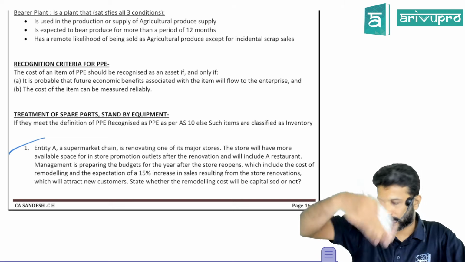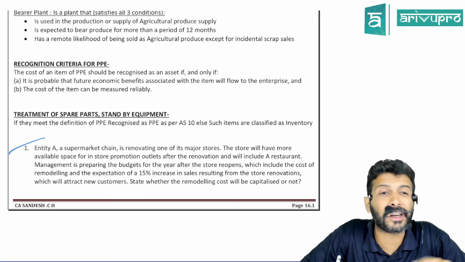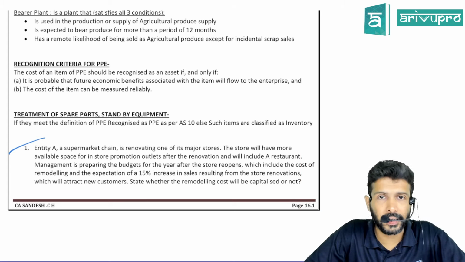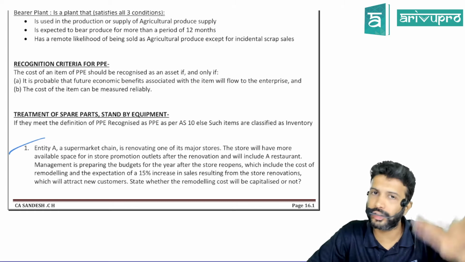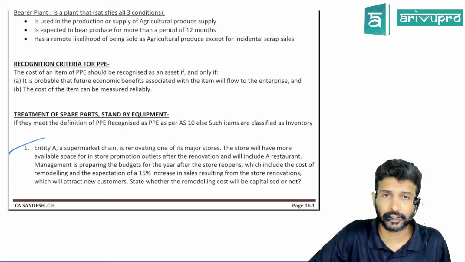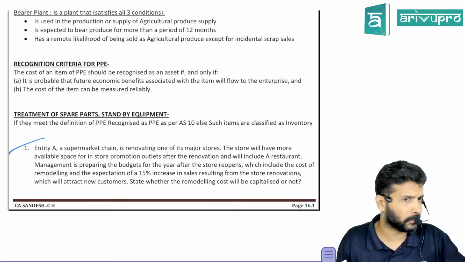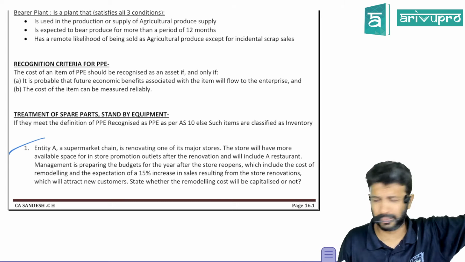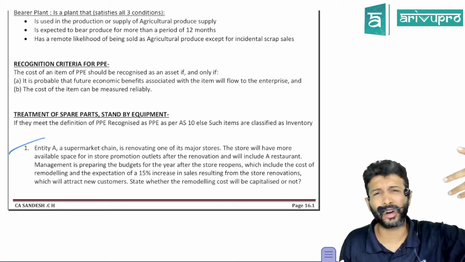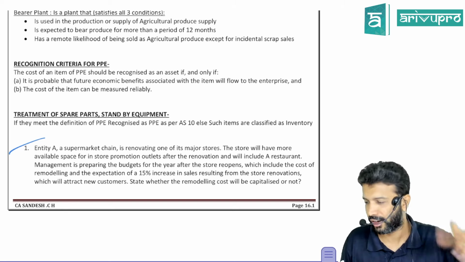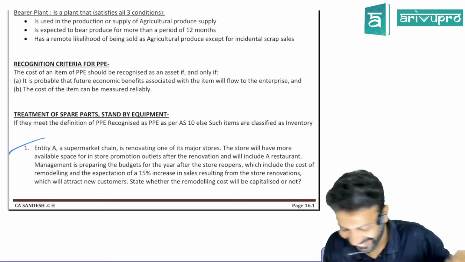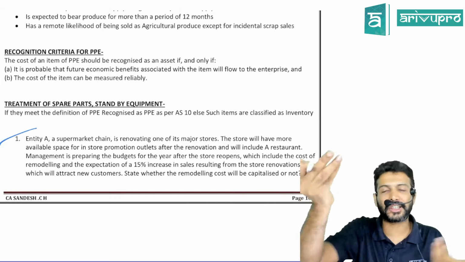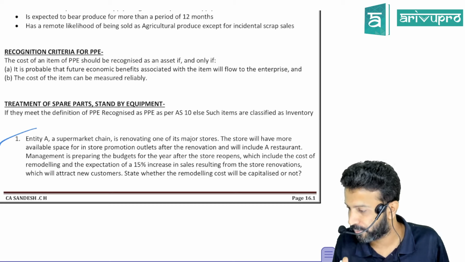Suppose you purchased a bearer plant. It is possible that you can also purchase it. The tree was already there, we purchased it, and now we are maintaining those trees and selling the mangoes. In that case, you can ascertain the cost. Many people do this with mango farms and coconut farms. So if you are able to ascertain the cost, show it. Otherwise, not required.